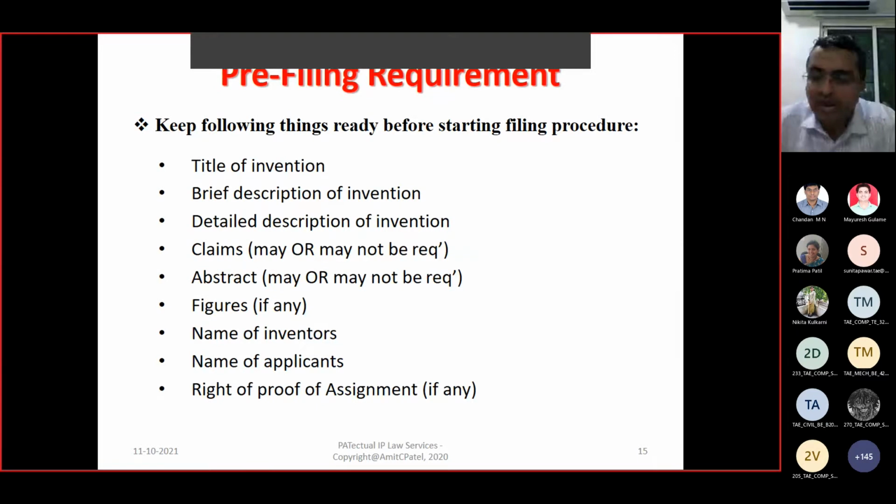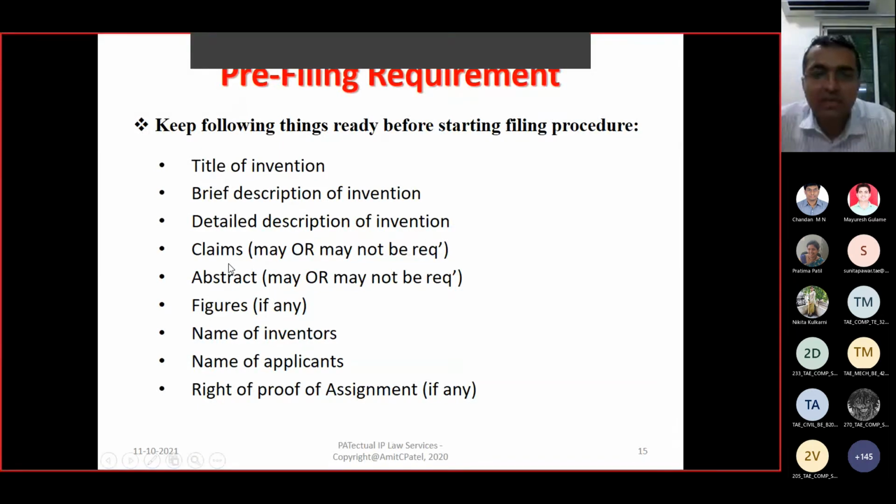Okay, so first is the title of invention. You have to give one title to your project or the invention, brief description of invention and detailed description of invention. Brief description will give you the need of this new invention, the background. What is the area, what was the field, why it is needed, what are the available solutions, what are the drawbacks. All those would be the brief description or background of the invention. And then you will propose to overcome all these problems. Here is the solution we offer. And all the information about your solution you have to give under the detailed description of invention.